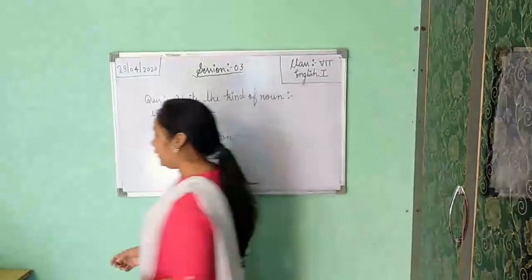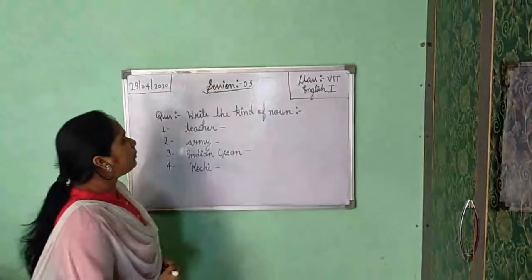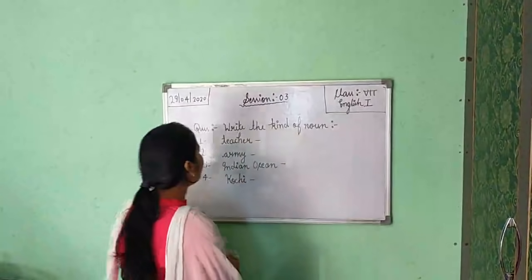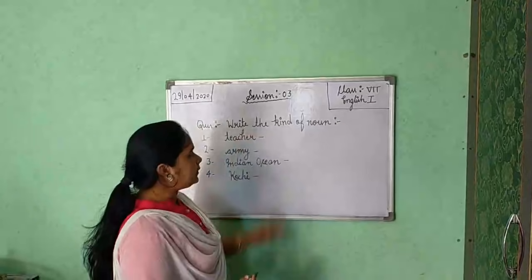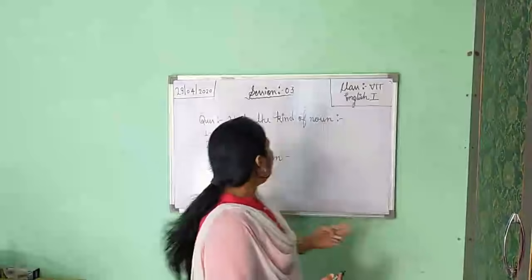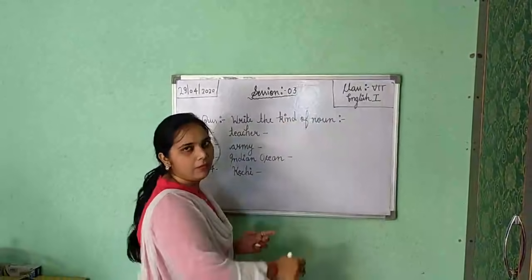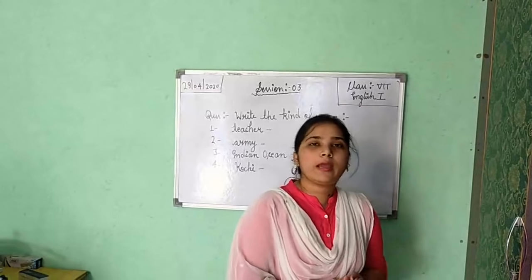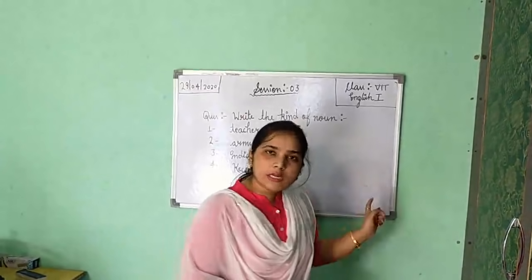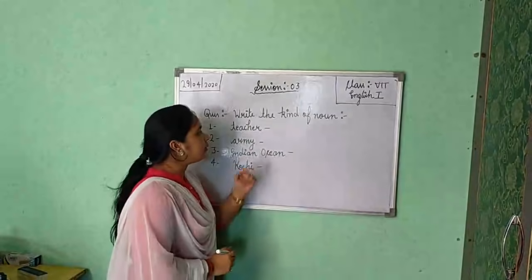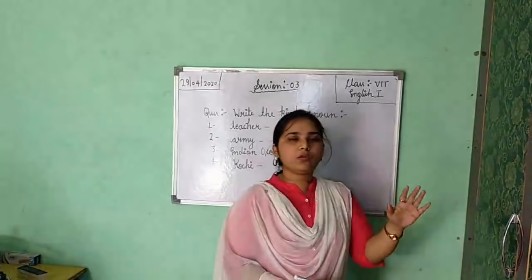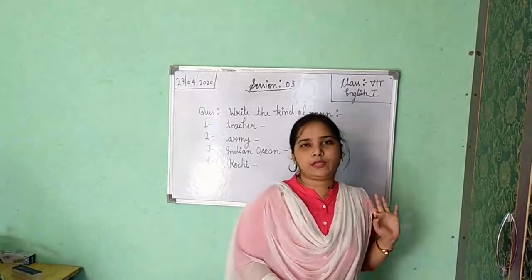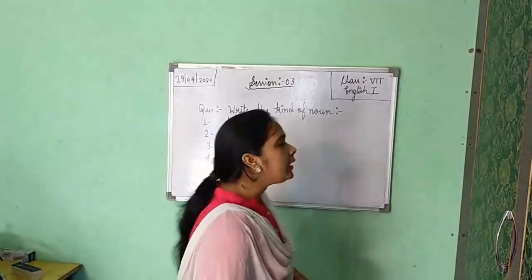Now on the board, today from the second chapter worksheet question A, I have taken 4 words. These are nouns only, so write the kind of noun. I have told you about 7 kinds, so among them you have to find out the actual kind. Suppose the teacher is there: whether teacher is proper noun, common noun, collective, material, countable, uncountable or abstract. Likewise you will find out.